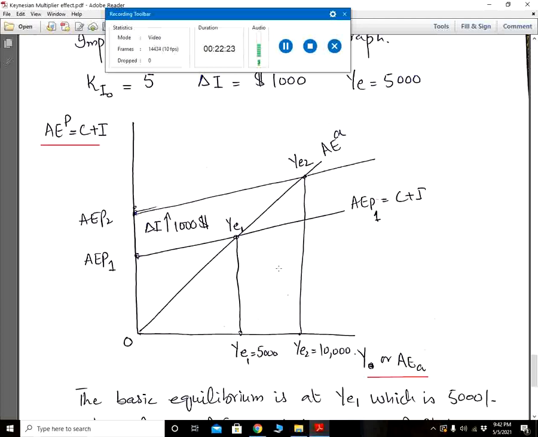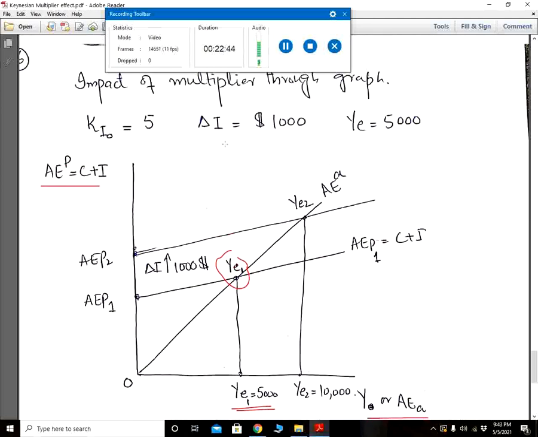Here the initial equilibrium is at YE1, where aggregate planned expenditure curve 1 intersects the aggregate actual expenditure curve, and the national income equilibrium is 5,000.